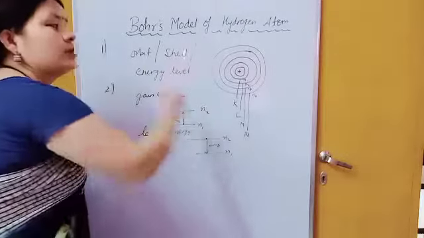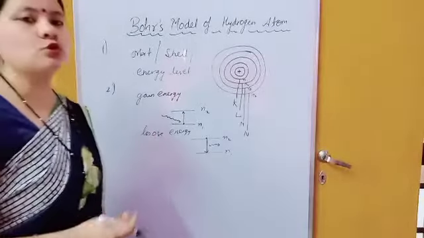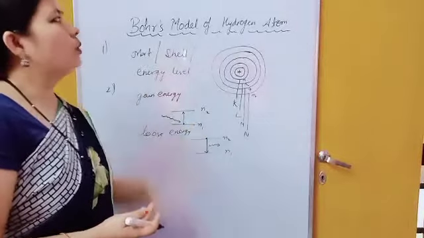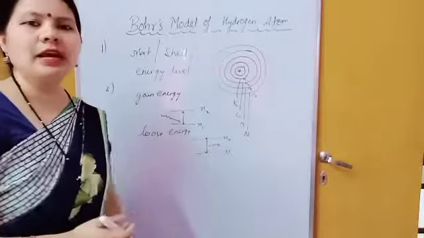And on this basis, Bohr explained the spectrum of hydrogen also. We have learned about the spectrum also. So on this basis, Bohr explained the spectrum of hydrogen and hydrogen-like atoms.